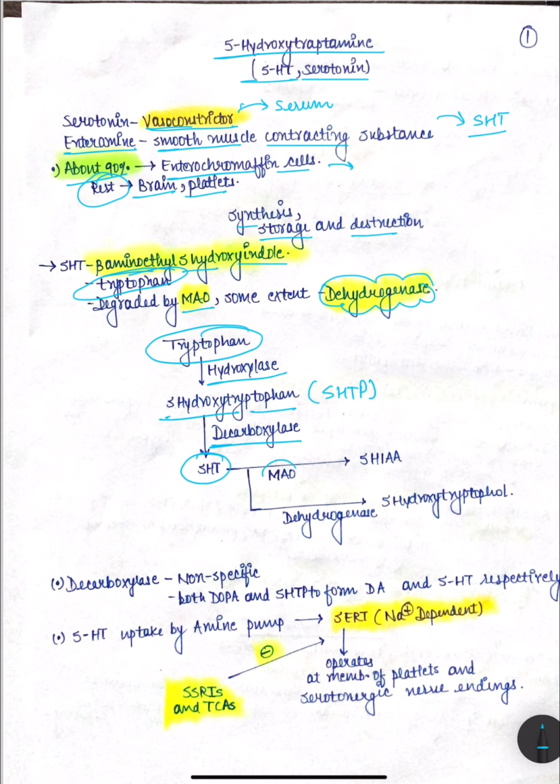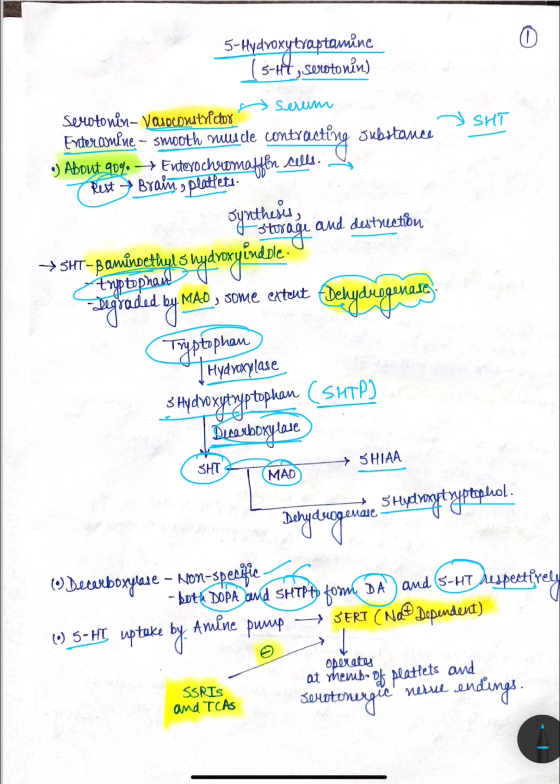And if MAO, that is monoamine oxidase, acts on 5-HT, it will produce 5-hydroxyindole acetic acid, and if dehydrogenase acts, it will produce 5-hydroxytryptophol. So this decarboxylase is non-specific. It will act both on DOPA as well as 5-HTP. What is 5-HTP? It is 5-hydroxytryptophan, and they will form DA, that is dopamine, and 5-HT respectively.